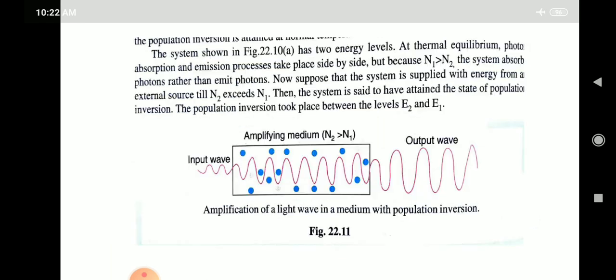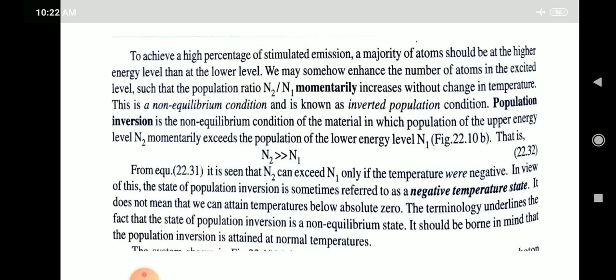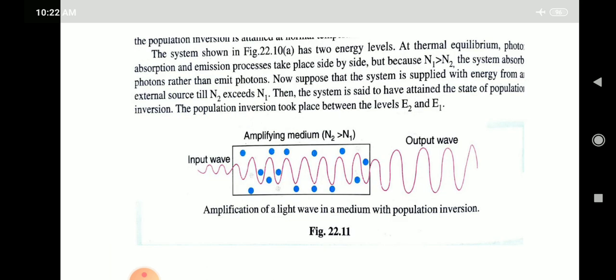It should be borne in mind that the population inversion is attained at the normal temperature. The system shown in figure 10 has two energy levels in thermal equilibrium. Photoabsorption and emission processes take place side by side, but because N1 is greater than N2, the system absorbs the photons rather than emits the photons.